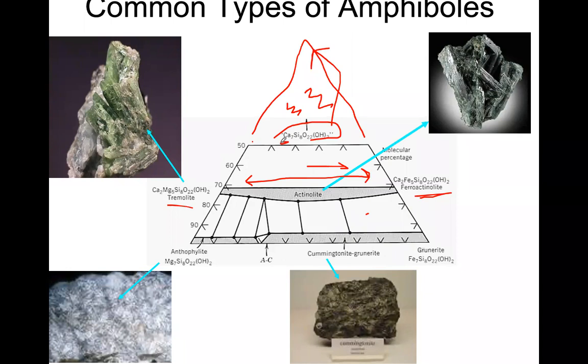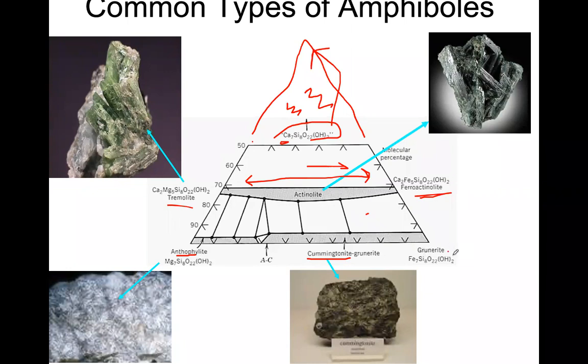Another series is there, that is the anthophyllite-grunerite series, or cummingtonite-anthophyllite series. Sometimes we call it the cummingtonite-anthophyllite series because cummingtonite is another special type of amphibole like actinolite, but it has a very low amount of calcium. Right, calcium is very low. So anthophyllite is a calcium-low, magnesium-rich amphibole. Grunerite is a calcium-low, iron-rich amphibole, right?